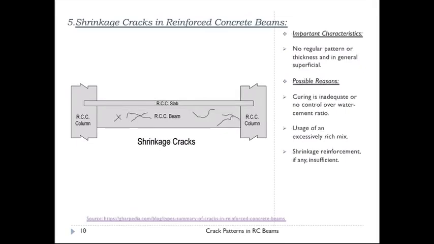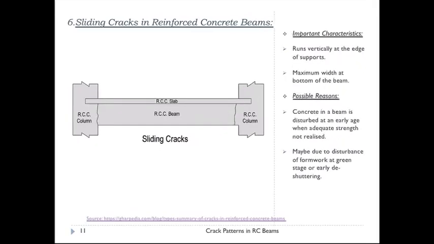Then the next is sliding cracks. As you can see in the figure, the sliding cracks actually occur at the edge between the beam and the column. You can see in the figure the RCC column and RCC beam, and the cracks are at the edge of these beam and column joints.